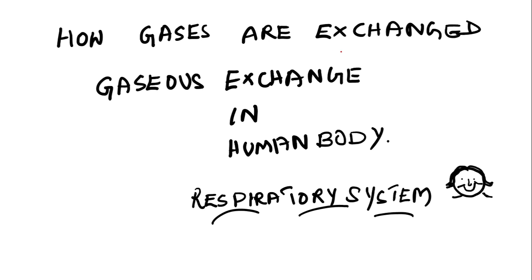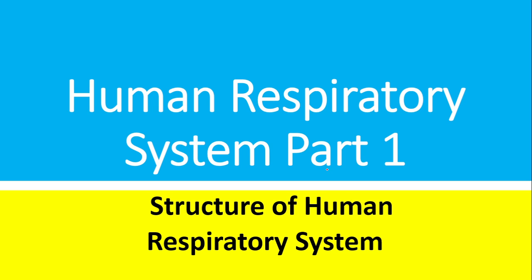Now how gases are exchanged between the atmosphere and the body. So that is gaseous exchange in a human body. We are going to discuss it today. For the exchange of gases, one separate system is required, that is called the respiratory system. Let us discuss in detail the parts of the respiratory system in human beings. So in this session we are discussing the human respiratory system part 1, that is the structure of the human respiratory system. We will learn about the basic organs related to the human respiratory system.